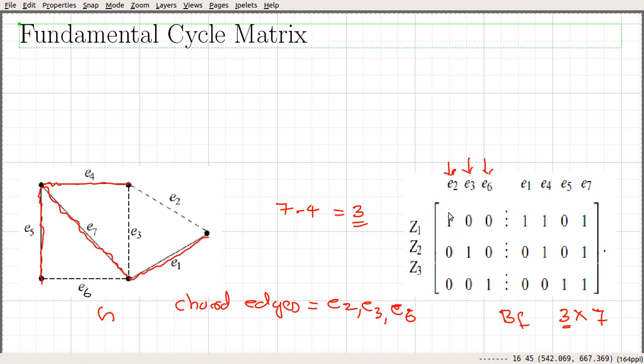Since we have the identity matrix here, the rank of this matrix will be m minus n plus 1. So the rank of this fundamental cycle matrix B sub f will be m minus n plus 1, and since B sub f is a submatrix of the cycle matrix B, the rank of the cycle matrix B will be greater than or equal to the rank of this matrix. That's what we are trying to prove.